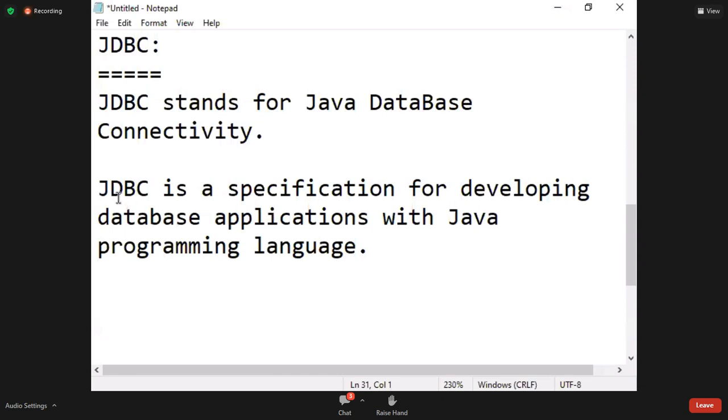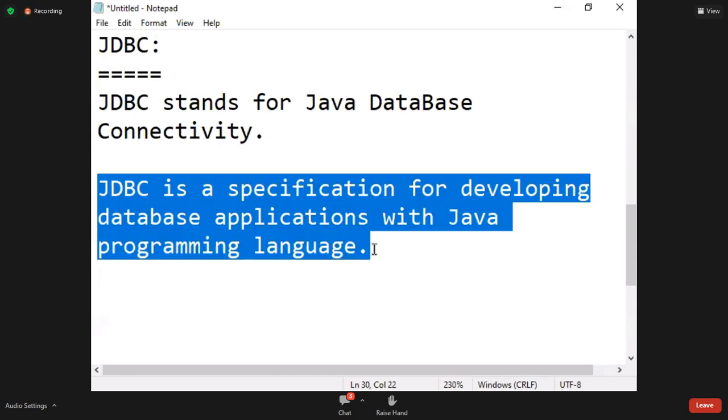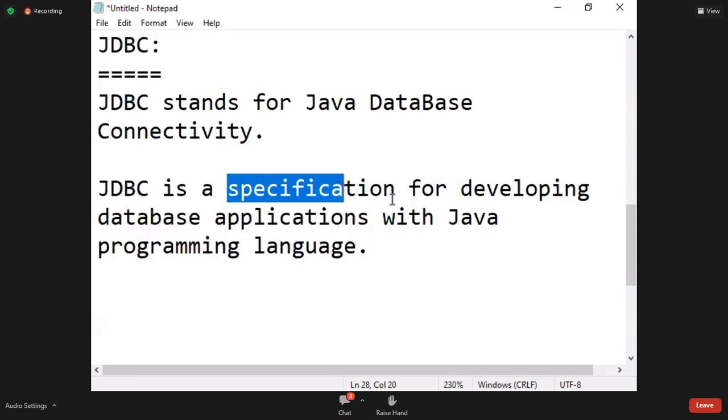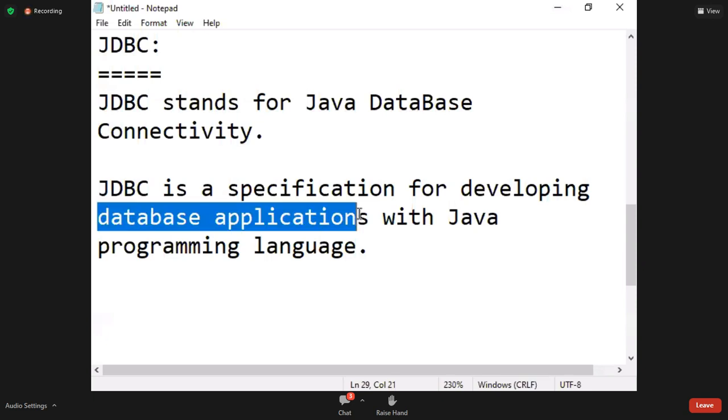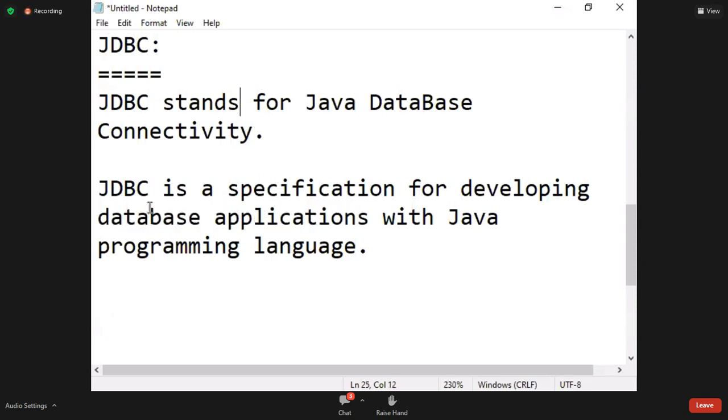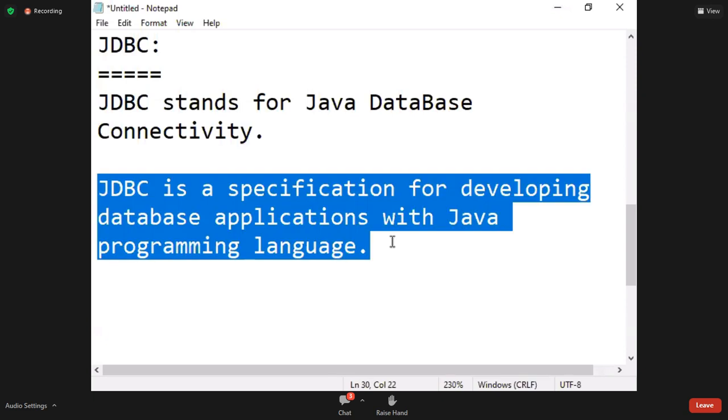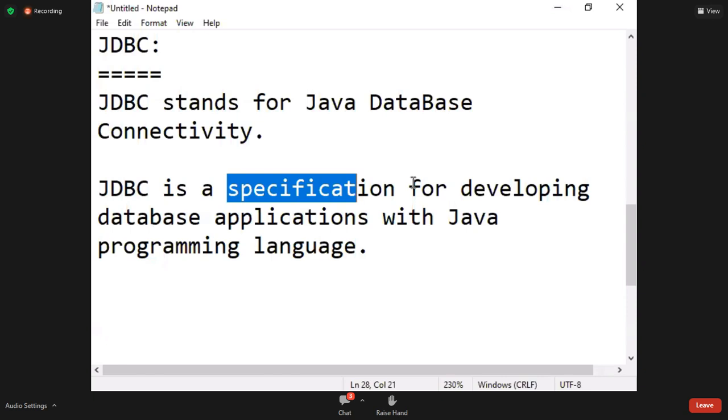To understand this definition, two more definitions are required. What is a specification, as well as what is a database application. So, what is JDBC? This is JDBC. But to understand this definition, two more definitions are required.